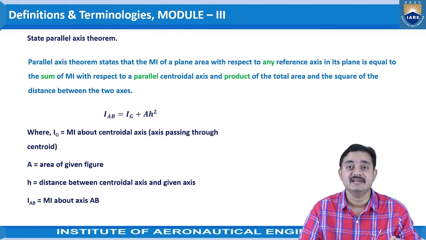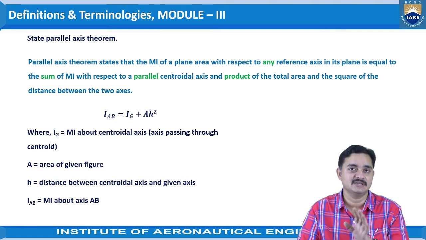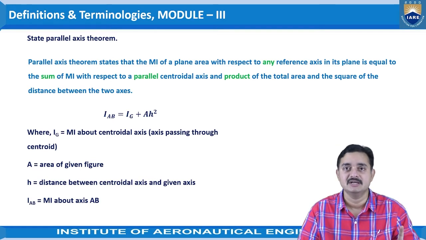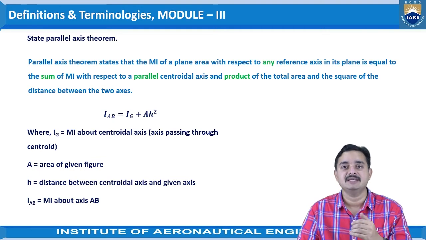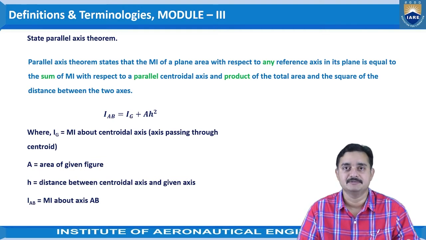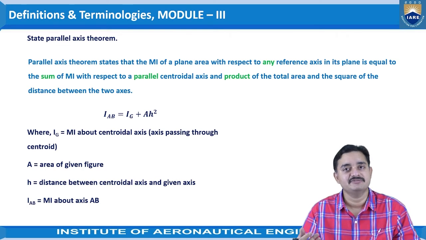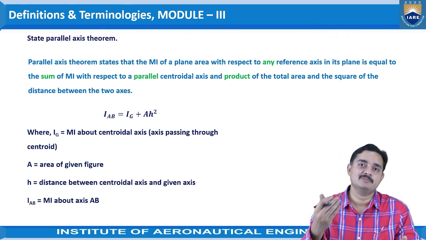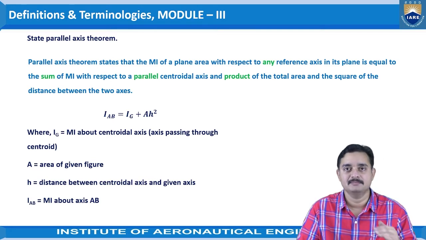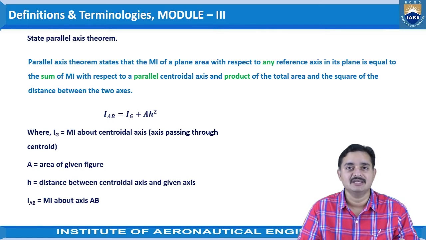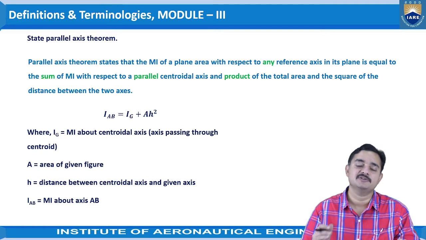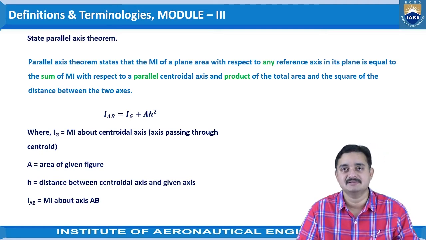Then A is the area of the given figure. So whatever 2-dimensional object is given, the total area we need to consider. Whether it may be a composite section or a regular section, we need to first identify the area of the total figure. If a composite figure is given, then we will divide that composite figure into a number of known areas, and the procedure is utilized for identifying the moment of inertia with respect to the reference axis.